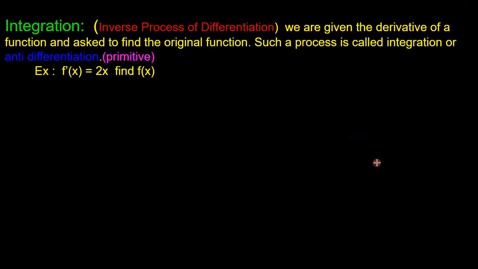Now, when you look at the word integration, what is the literal meaning of integration? Integration means to unite, to bring together parts to make a whole, right? You can consider a family.